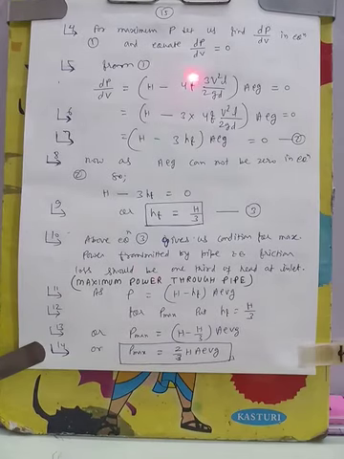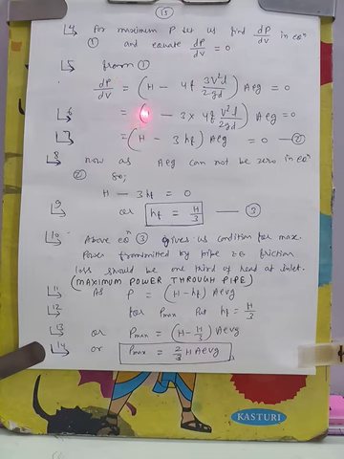So power transmission through the pipe is a function of velocity, as we have observed in the equation of power transmission. So for maximum value of P, let us find dP by dV and equate dP by dV with 0, as we do in calculus.